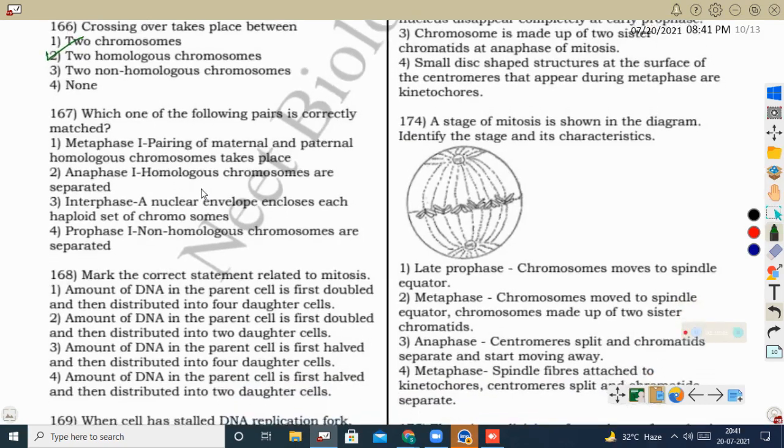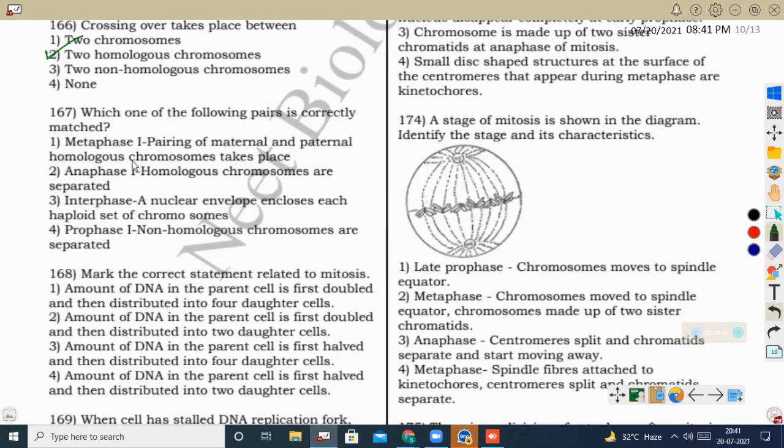Next question, which one of the following pairs is correctly matched? Metaphase 1, pairing of maternal and paternal homologous chromosomes takes place. Pairing of maternal and paternal homologous chromosomes takes place in prophase 1, that is the zygotene stage. There only bivalent tetrad form we are seeing.